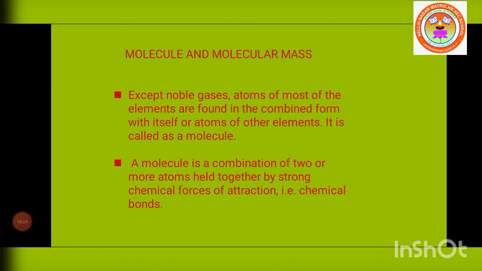The other elements are found naturally as molecules, combined with the same element or with other elements. So most elements are found in combined form with themselves or with atoms of other elements, and they are called molecules. This is the important point.